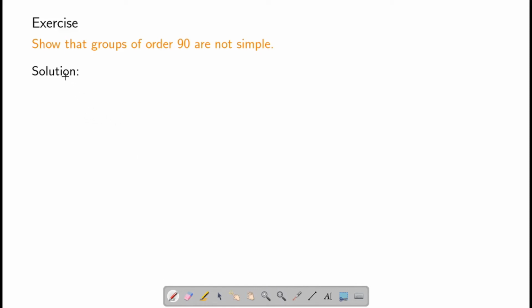Now let us consider groups of order 90. We know that 90 is 2 times 45. We have proved in a previous theorem, which we have called the odd test, that if a number is twice an odd number, then it is not simple. Therefore, no group of order 90 is simple.